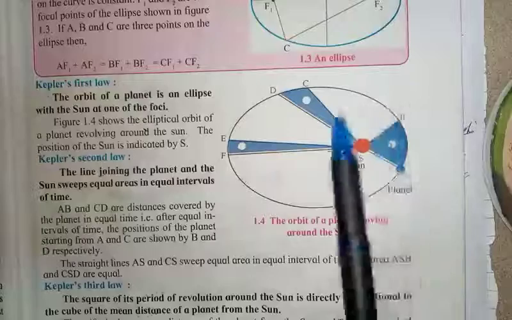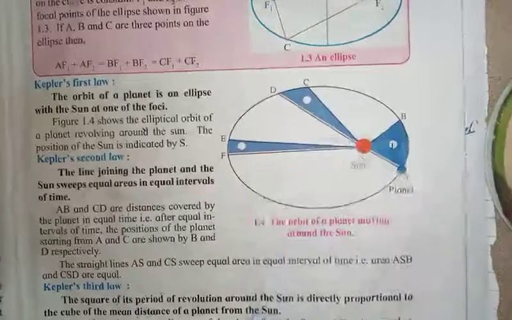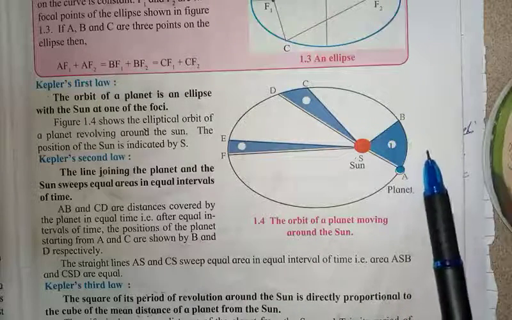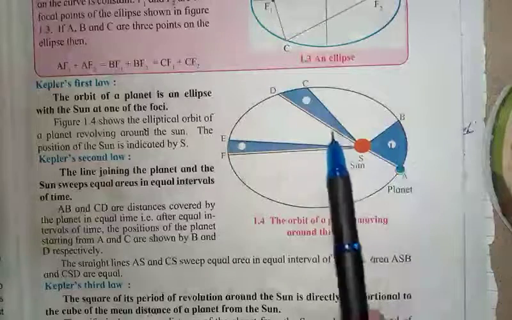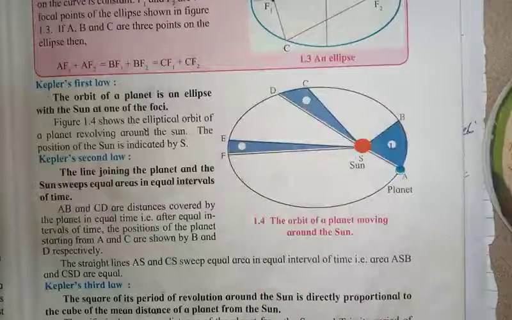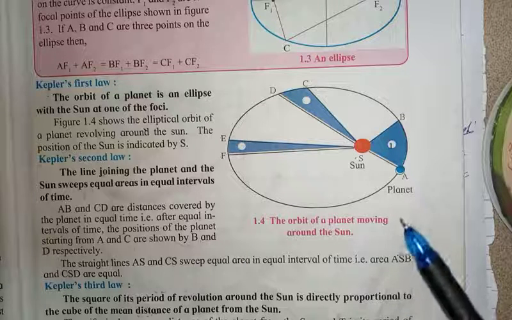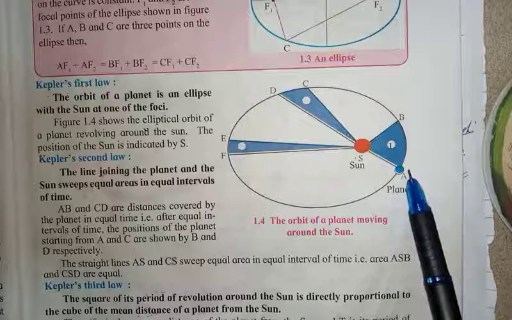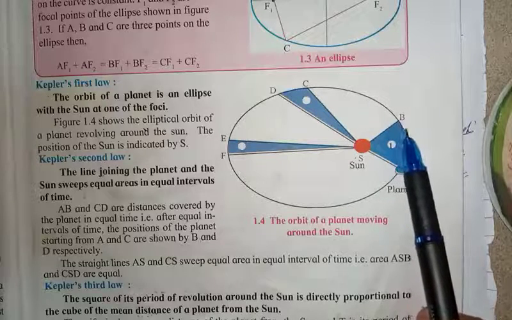A, B, C, D are various positions of the planet along the orbit. When the planet moves in orbit, the radius vector sweeps equal area in equal intervals of time. Suppose we take an interval of 1 month. In the first case, the planet is at point A, and after a month, that is 30 days, we observe the planet at position B.